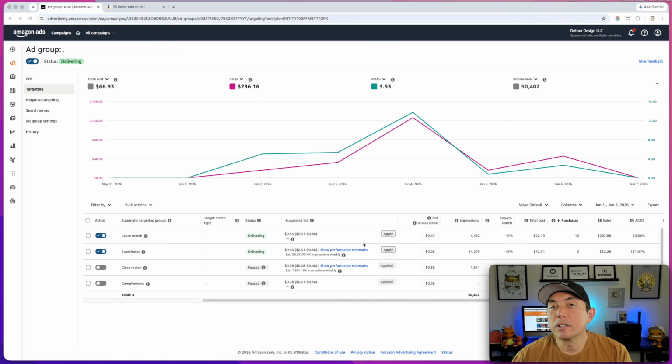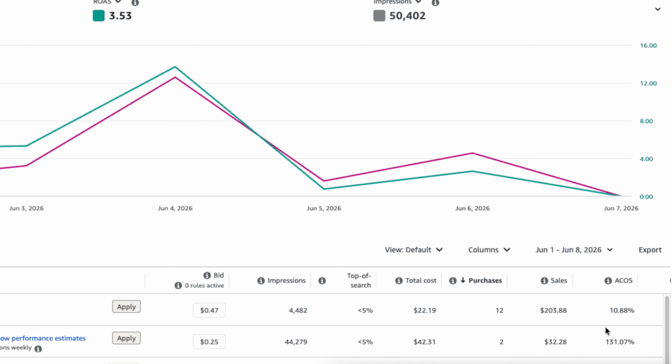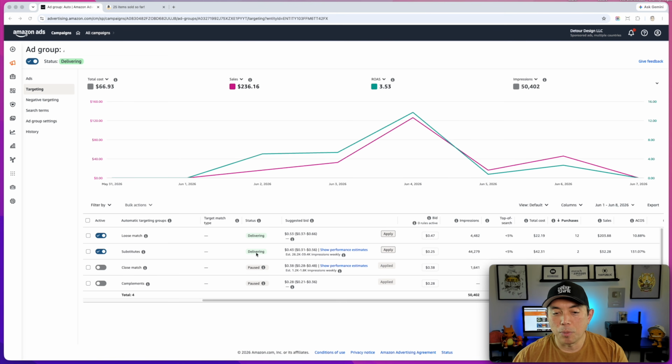Now here is where you want to lower the bids. So you'll notice that I'm trying to lower the bids. It's suggesting 53 cents, so I'm going lower than 53 cents. I'm at 47 cents. And if I look at it again and it's still too high, I'm going to lower it again. So you can see the ACOS for this one is 10, which is really good, but the ACOS for this one is 131. I probably will turn that one off, actually.